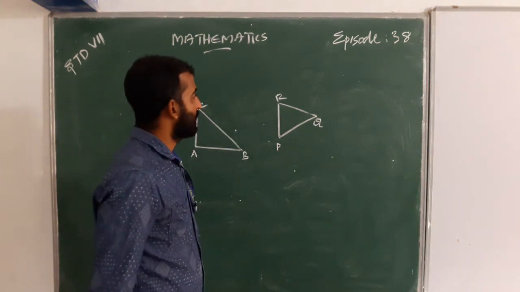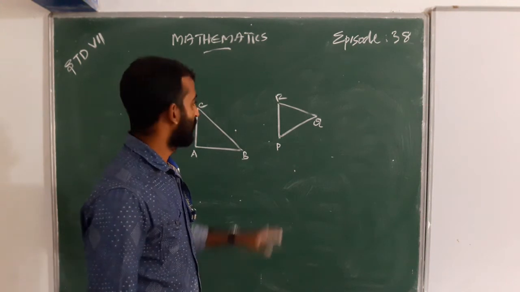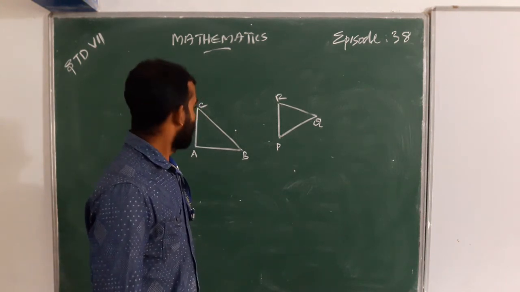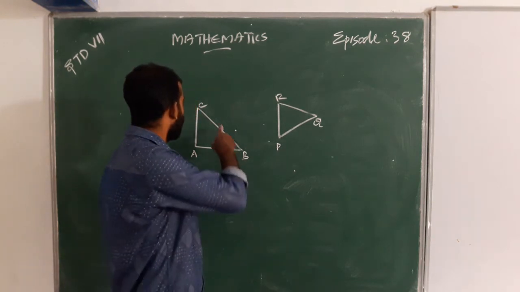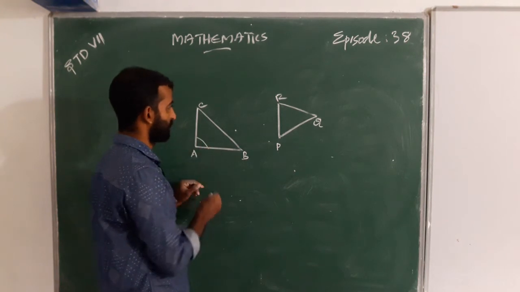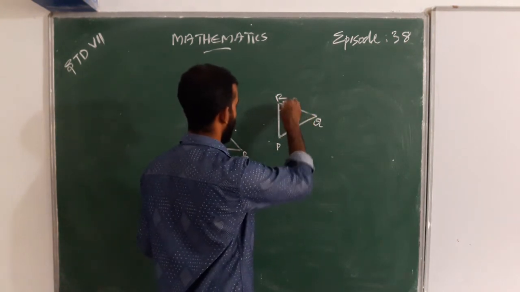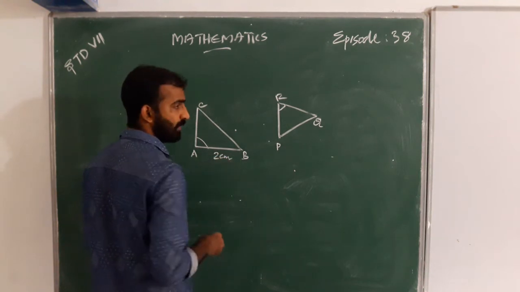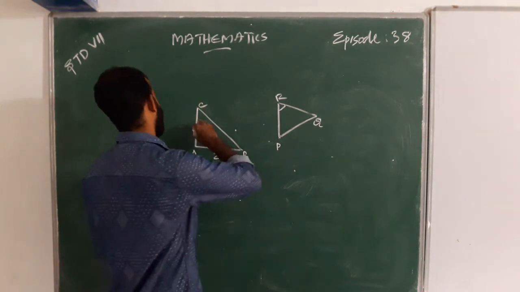For example, triangle ABC and triangle PQR. Here, this is 2 centimeters.